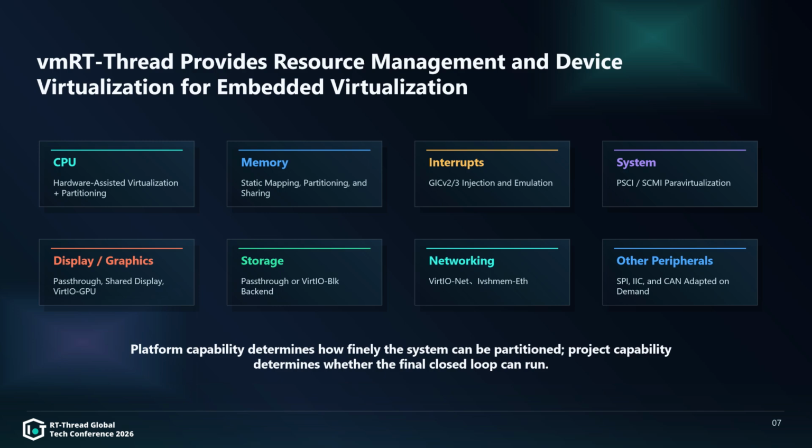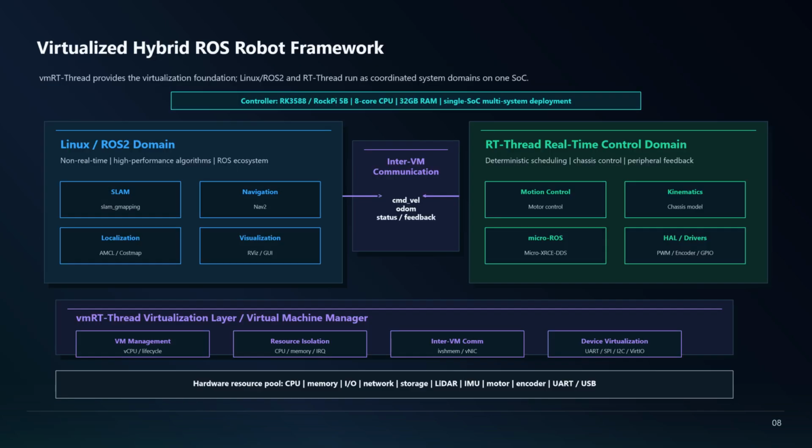customer requirements. So far, we have discussed the background of hybrid deployment, compared several deployment options, and introduced the platform capabilities of vmRT-Thread. Next, let's focus on the virtualized hybrid deployment ROS robot project. The main control platform of this project is RK3588 or RockPi 5B. It has an 8-core CPU architecture, including 4 Cortex-A76 cores and 4 Cortex-A55 cores, and the platform has 32 GB RAM. It is suitable for single-set multi-system deployment.